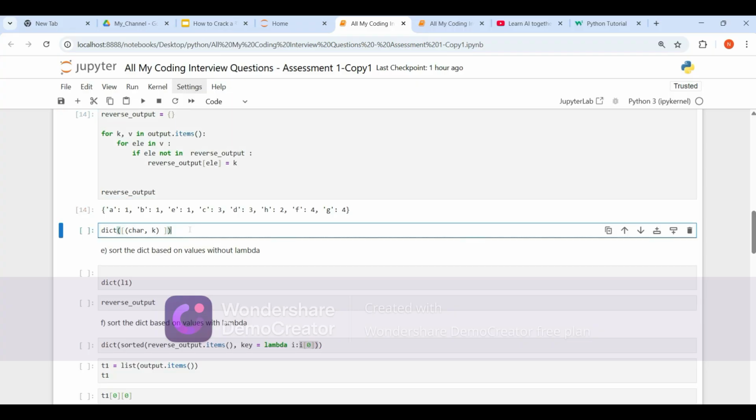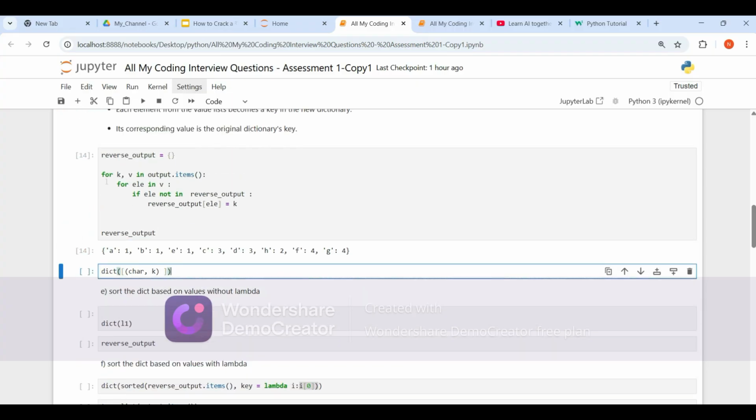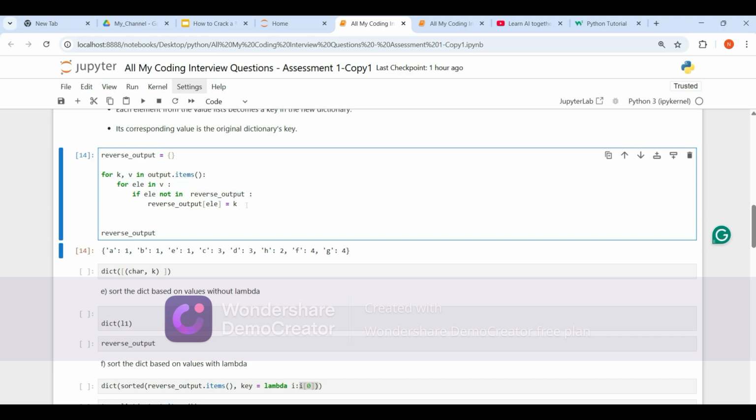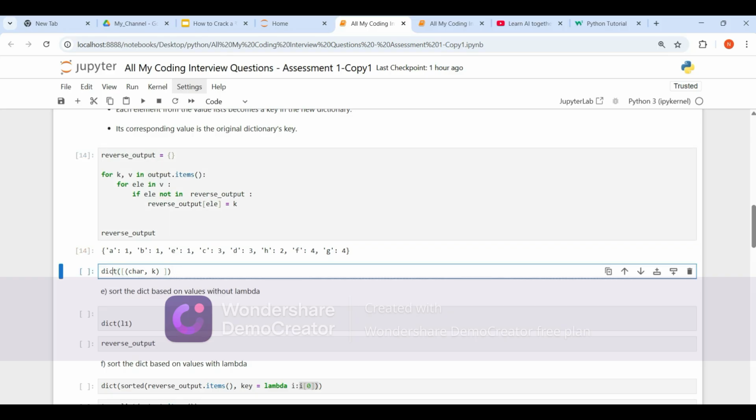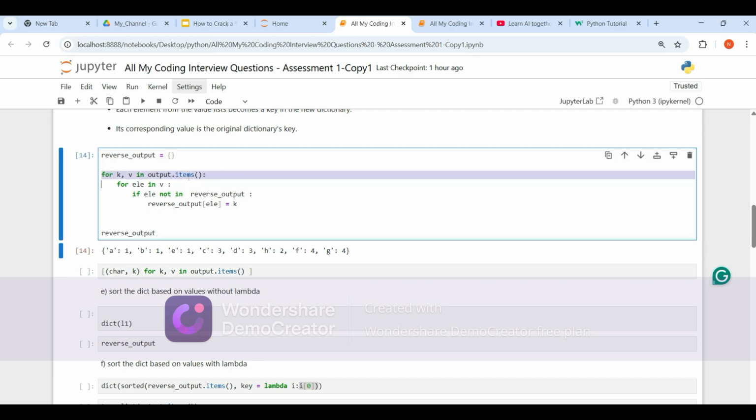Okay, let's go to what else, guys. This is not the only way we can do this. We can do this in multiple ways. I can show you other ways. Okay, this I already have, so we can do it using a list comprehension. How do we create that? Let me show you. For key comma value in output dot items, what is key and value?